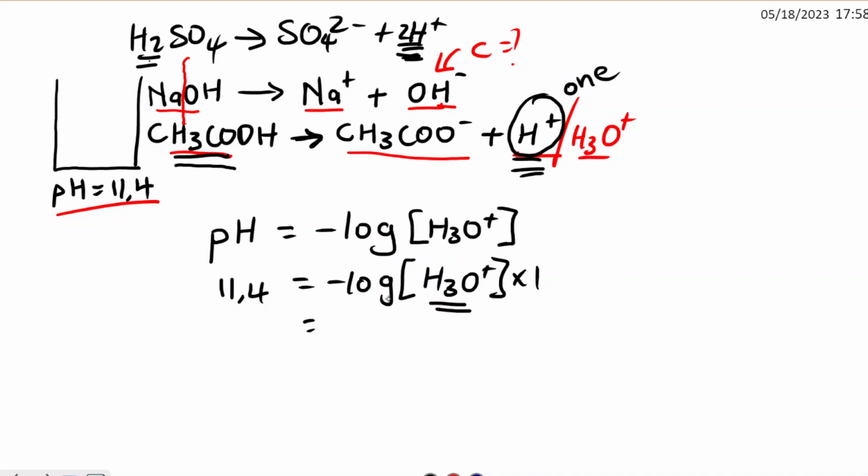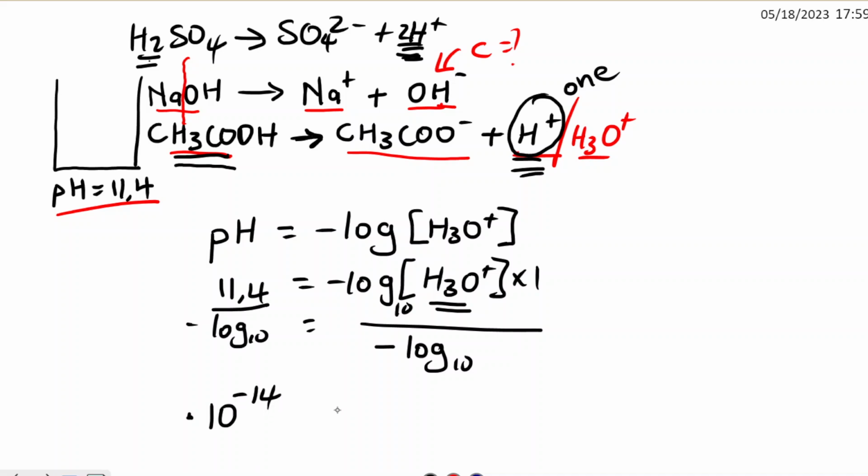Now, how are you going to do that? Remember, the log has a base of 10 according to your maths. So let's divide both sides by negative log, which is a base of 10. Then according to your mathematics, this is going to be equal to the base of 10 to the power negative 14, and this will cancel out, and then you will have the concentration of your H3O plus. Now we have H3O plus equals 10 to the power negative 14.